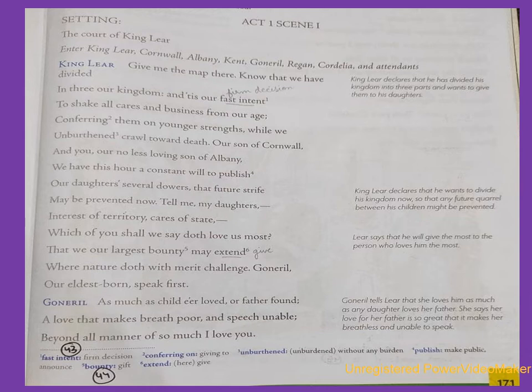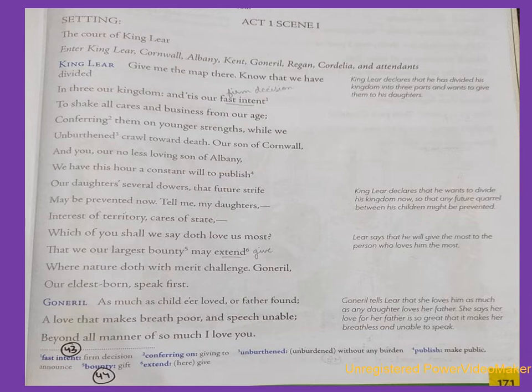My daughters, since I am about to give up my throne and the worries that go along with it, tell me which one of you loves me the most, so that I can give my largest gift to the one who deserves it the most. Then he says, Goneril, my eldest daughter, you speak first.